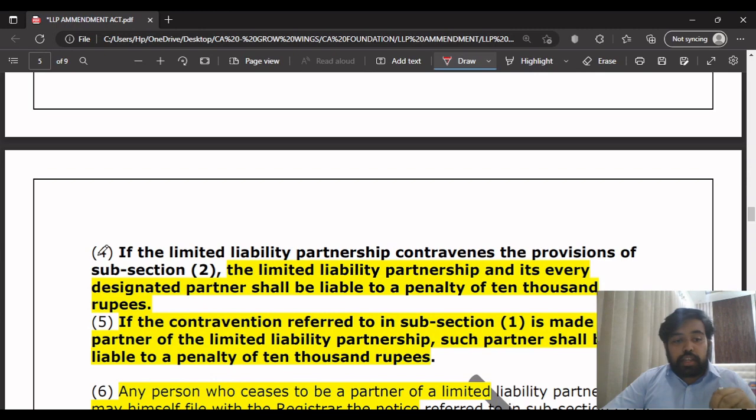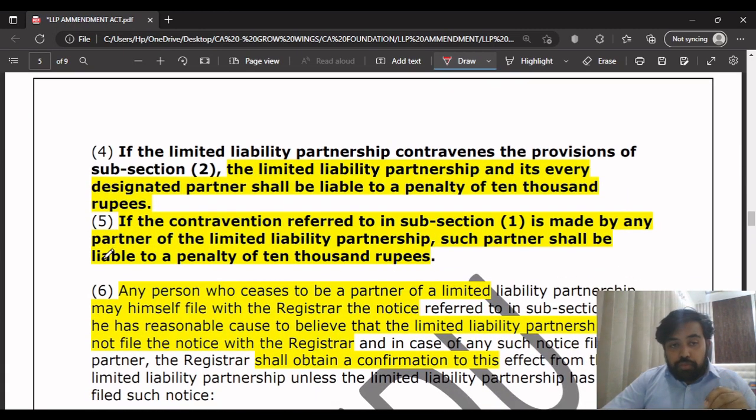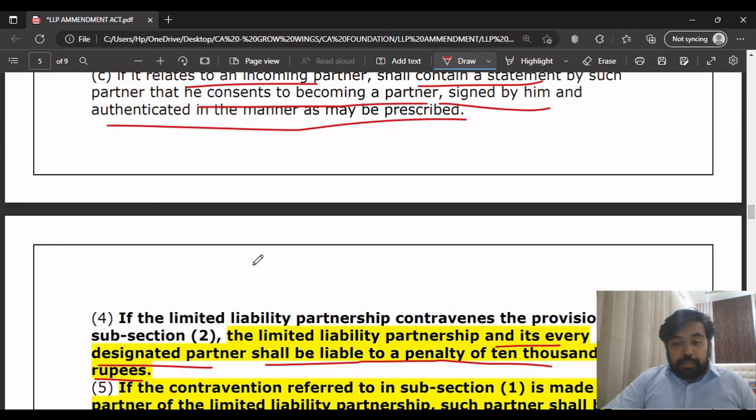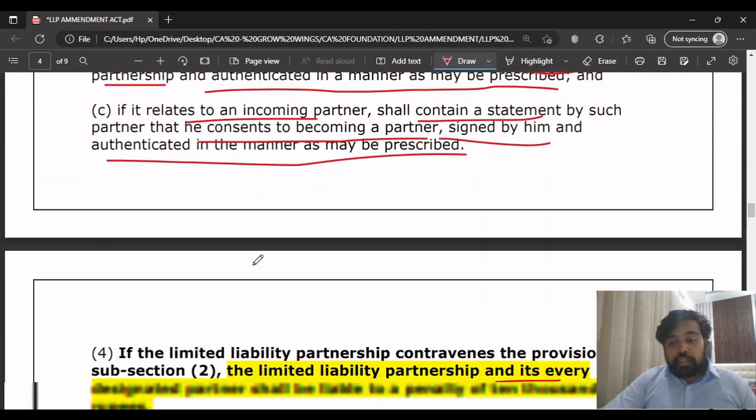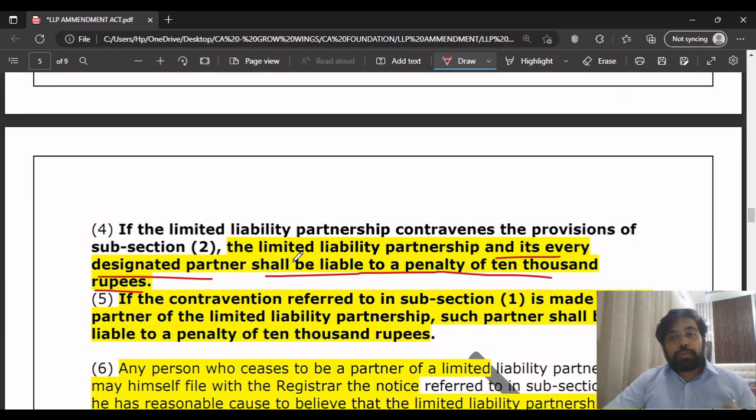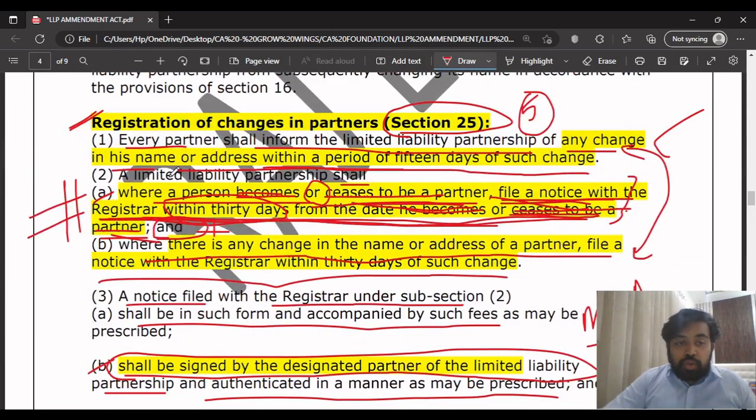So the next point they are trying to tell here is that if the limited liability partnership contravenes the provisions of subsection 2, the LLP and its every designated partner shall be liable to a penalty of 10,000 rupees. What is subsection 2?